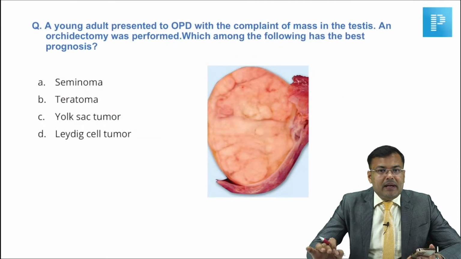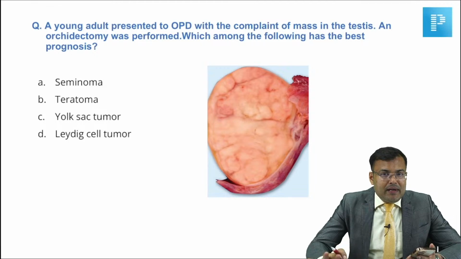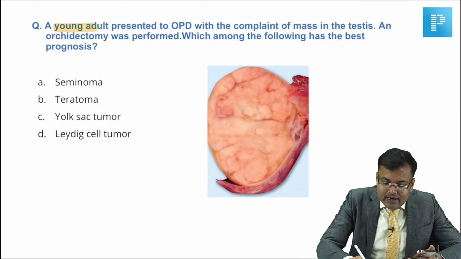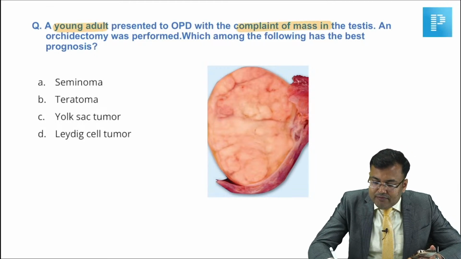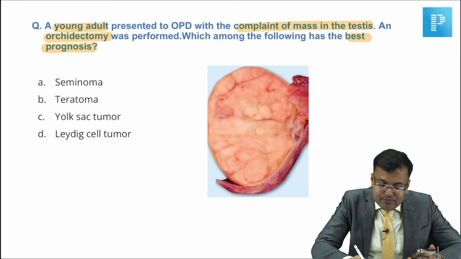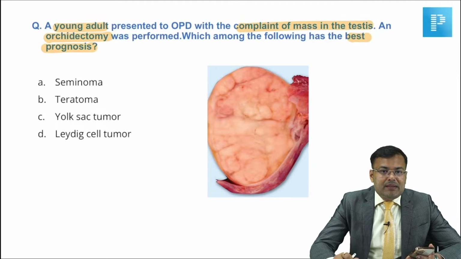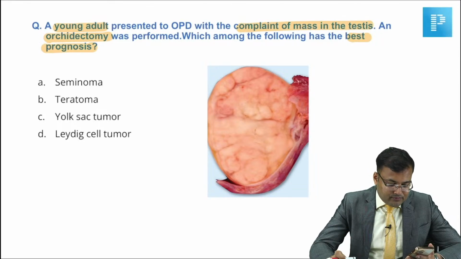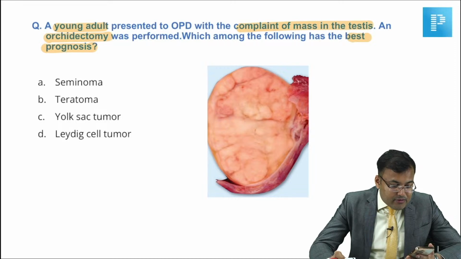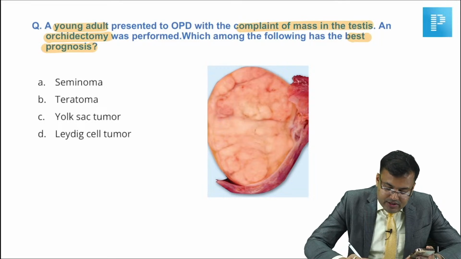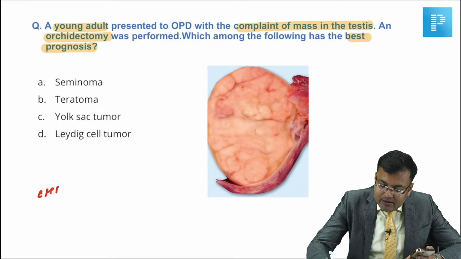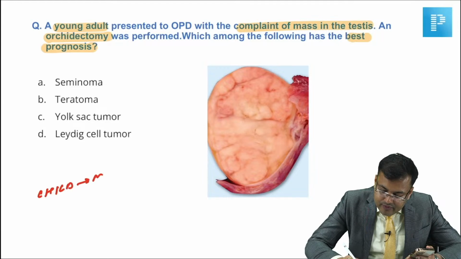Guys, see this. This is the typical image of, can you see the waxy appearance? Tell me the correct answer. A young adult presented to OPD with complaints of mass in the testes. Orchidectomy was performed. Which of the following has the best prognosis? Guys, tell me. Someone says there was a child with a red mass on the back, squamous cell carcinoma. Mass in back. Squamous cell carcinoma.